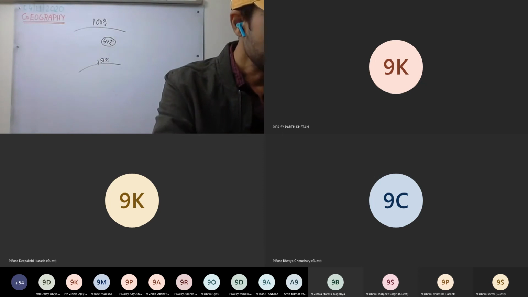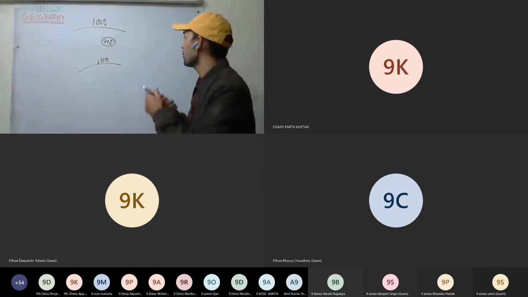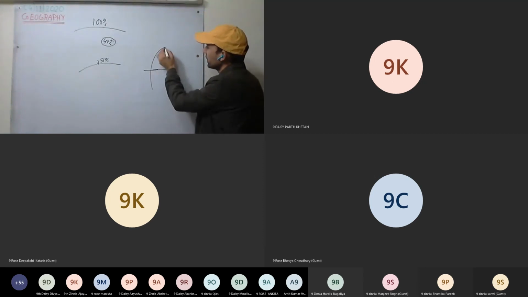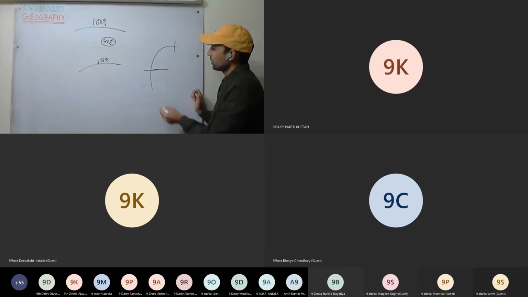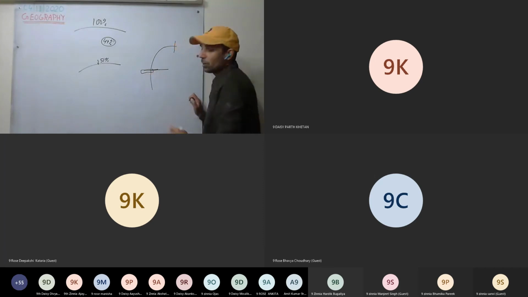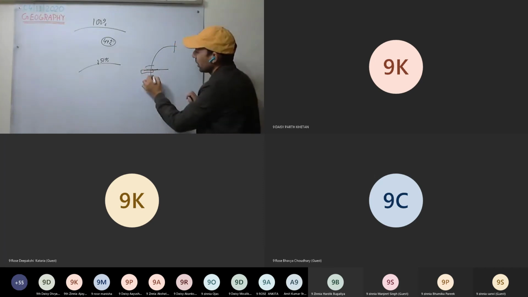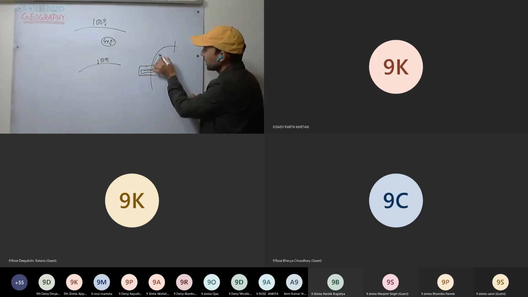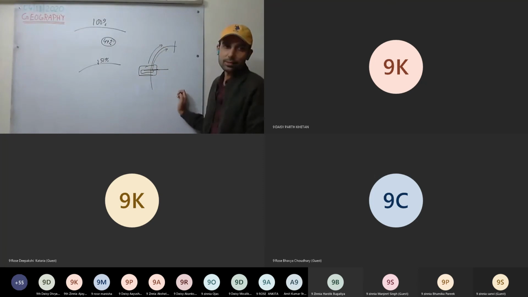Okay. Now next one. What is the effect of latitude on temperature? Lower the latitude, higher the temperature. Lower the latitude, more higher the temperature will be there. As the latitude increases, as you move from low latitude towards the high latitude, the temperature decreases.